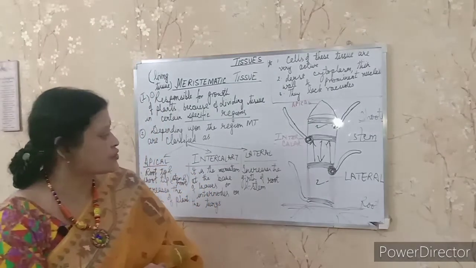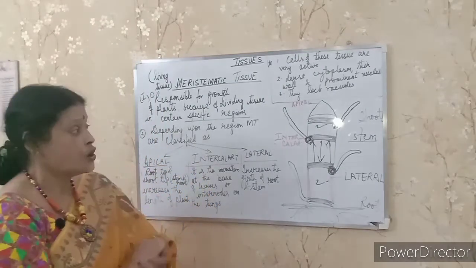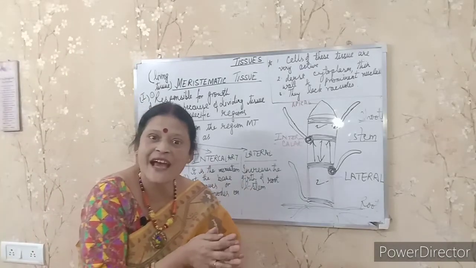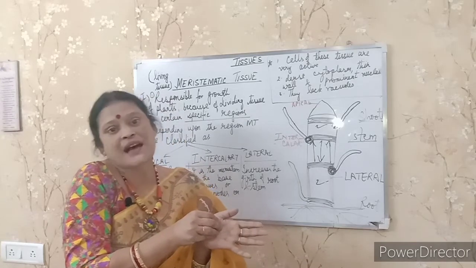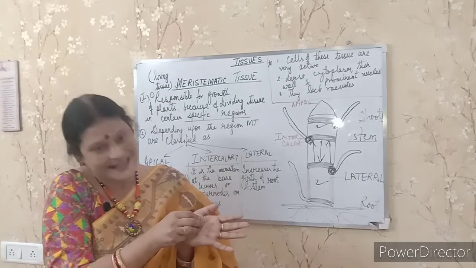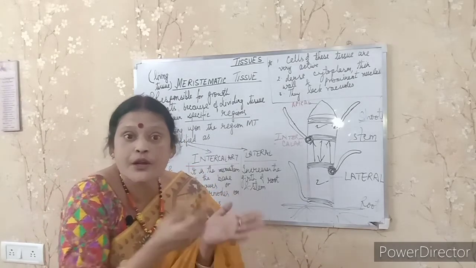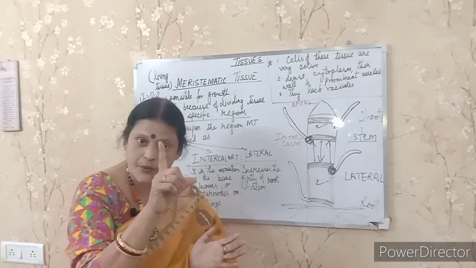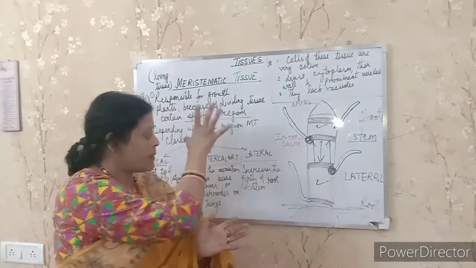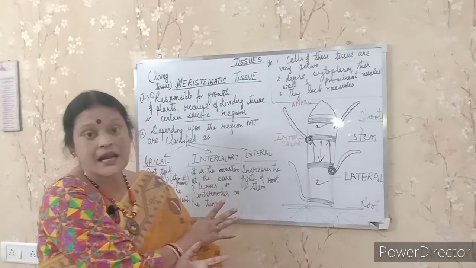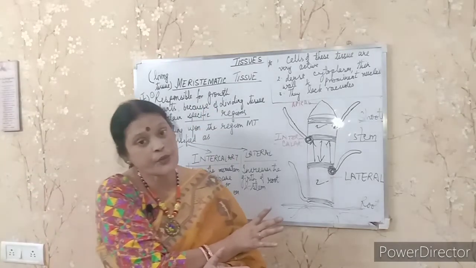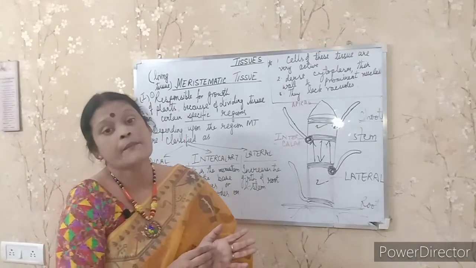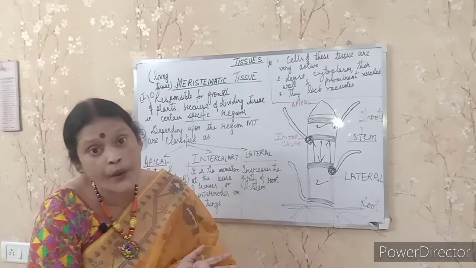Clear? Now come to the structure of meristematic tissue. Because they are continuously growing, these tissues are very active. Cells of these tissues are very active, student, because they are continuously growing. So, structure: the first point, the cells of these tissues are very active because they are continuously growing.